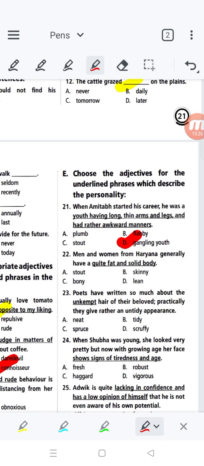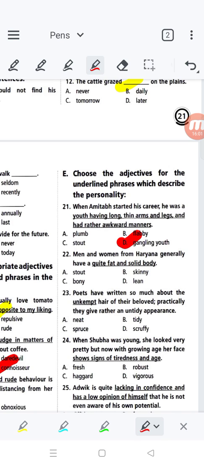See the next one, question number 22. Men and women from Haryana generally have quite a fat and solid body. Skinny, bony and lean are all similar, all referring to the thin structure of the body.